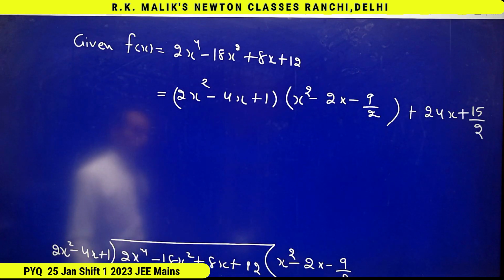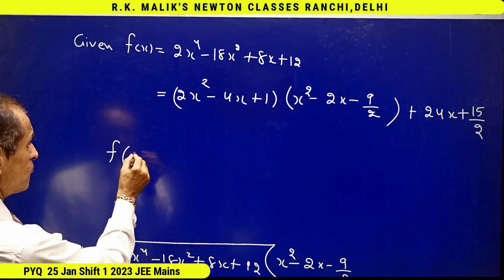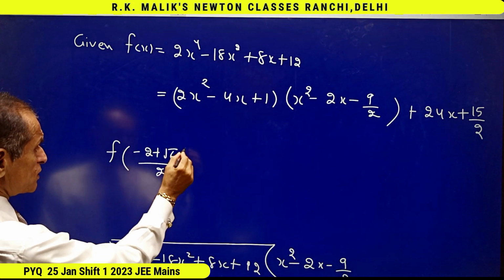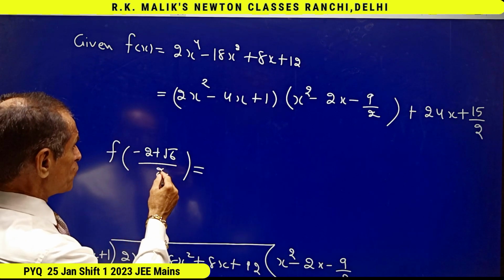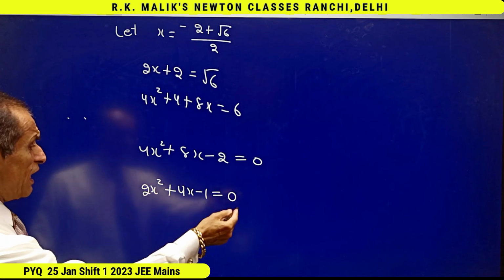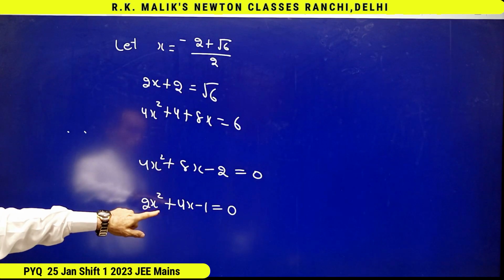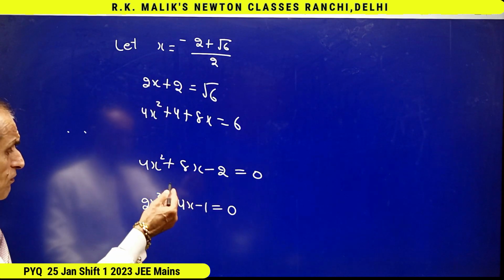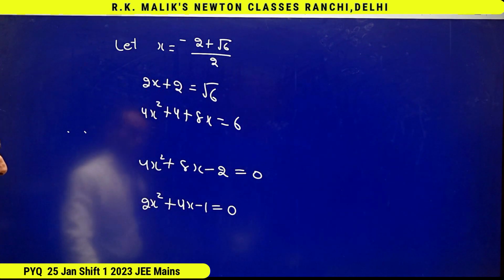The benefit is because actually I have to find the value of f of (minus 2 plus root 6) by 2, and it was very difficult to put this value of x here and calculate it. I made an equation with the help of this, and because this equation had been obtained from here, it means one root of this equation is (minus 2 plus root 6) by 2.